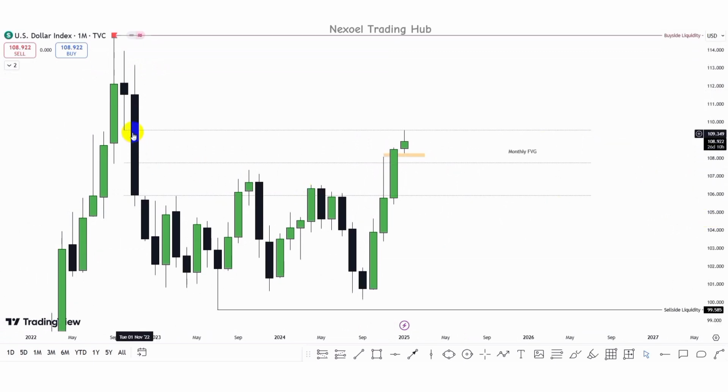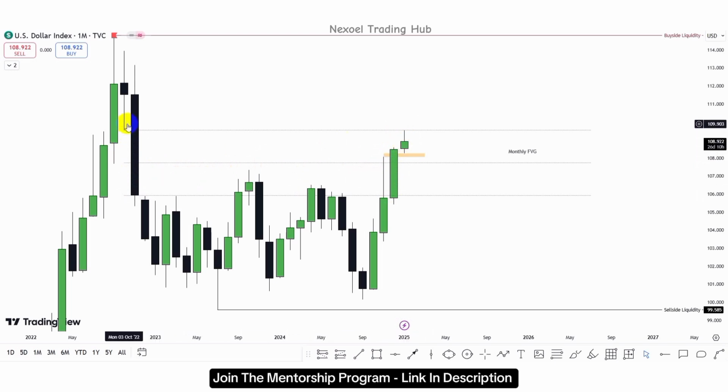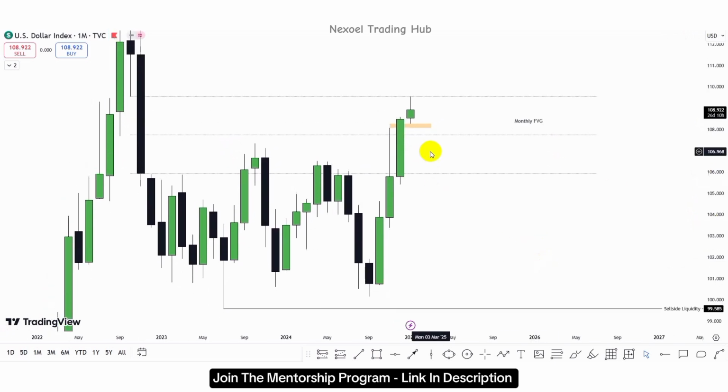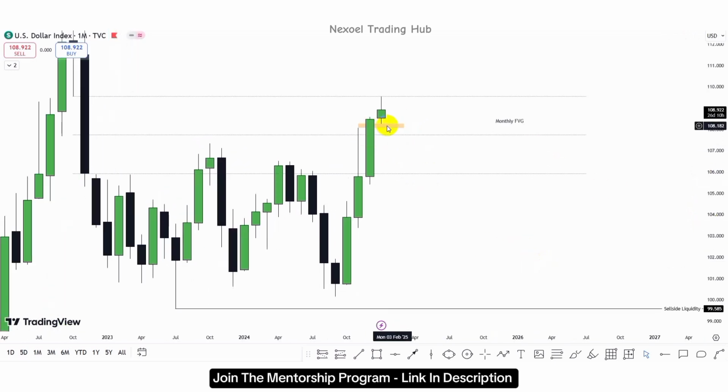So what we can see is that price mitigated the monthly fair value gap, and we can see how this bullish candle closed above the mean threshold of the fair value gap. So we're still having further bullish momentum to the upside. Price has filled up the fair value gap completely because we can see that this bullish candle mitigated the wick of this candle.